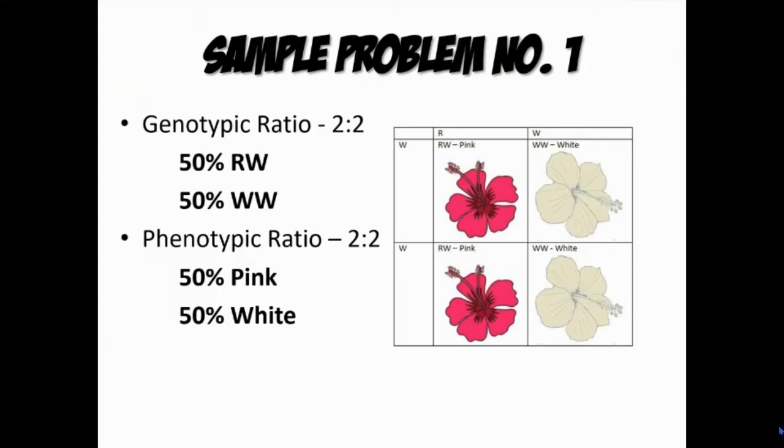So ayun na po. Nagawa na natin yung paggawa ng Punnett square, yung monohybrid cross, no? So RW and then dito yung WW. So yan nga, in-apply natin yung test cross. Yan. At based on our findings, base dito sa nakita ninyo, yung genotypic ratio dito is 2:2, no? So 50% RW and then 50% WW, no?